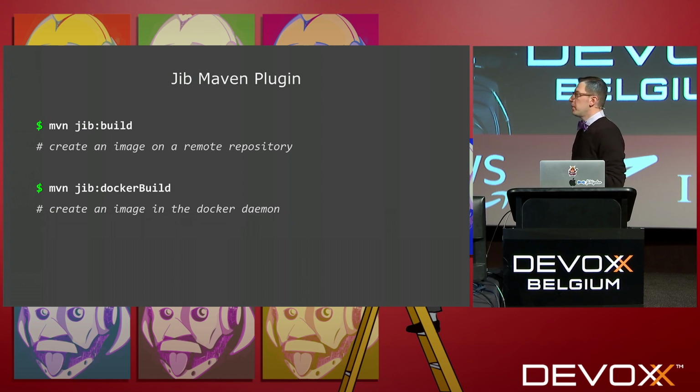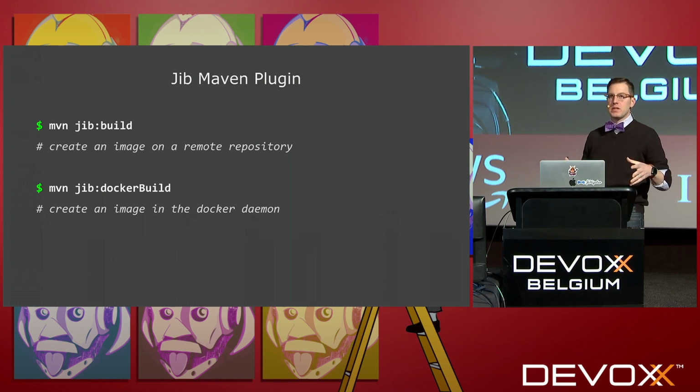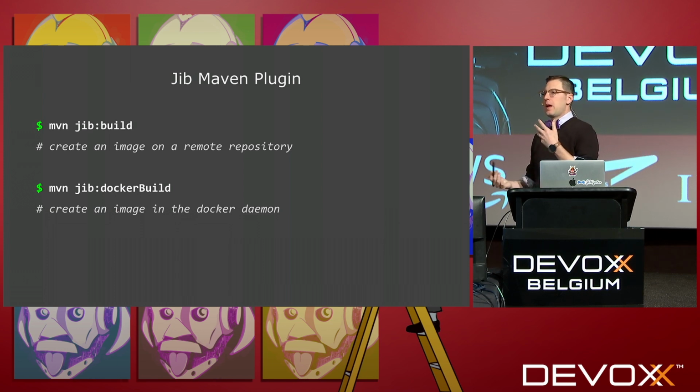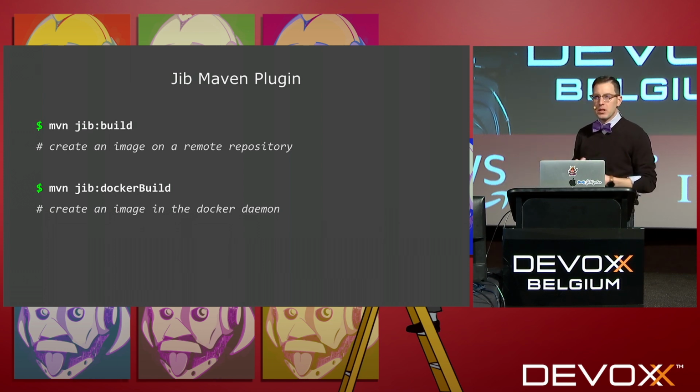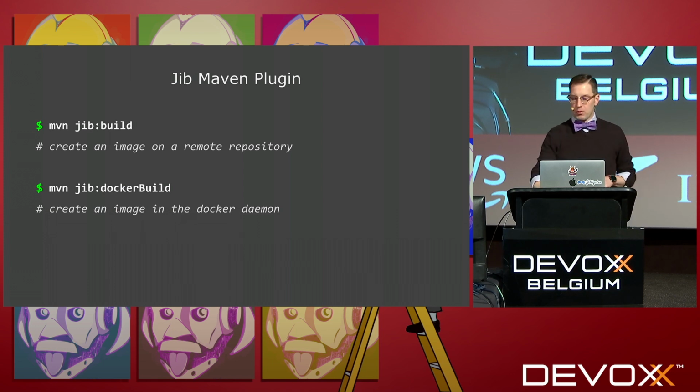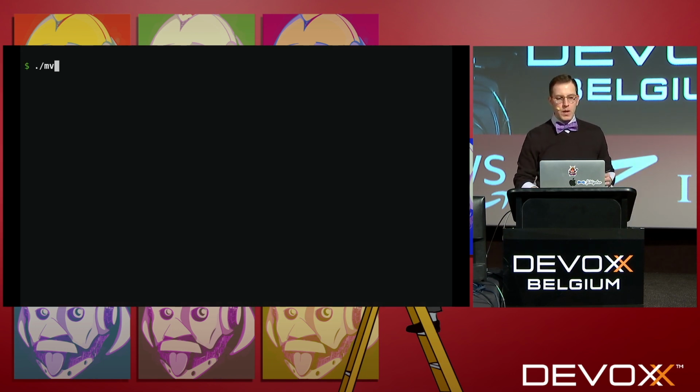We can run Maven Jib build to create an image directly on a remote repository, which is essentially a JSON file written out to a remote repository plus some tarballs. But that doesn't require a local Docker daemon. So you can actually run Maven Jib build without installing Docker on your local machine. If you do want to use that local Docker image, maybe to validate it or test it or just go through some kind of dev cycle, you can run Maven Jib docker build, and it'll write that image to your local registry.